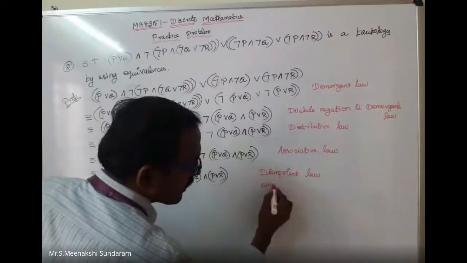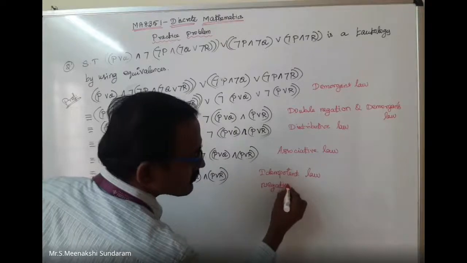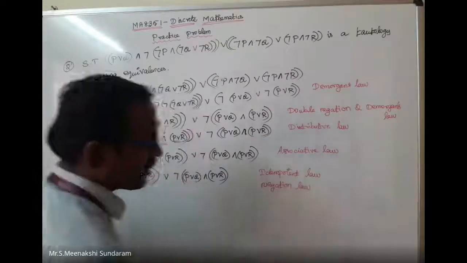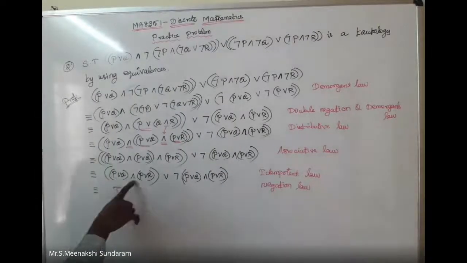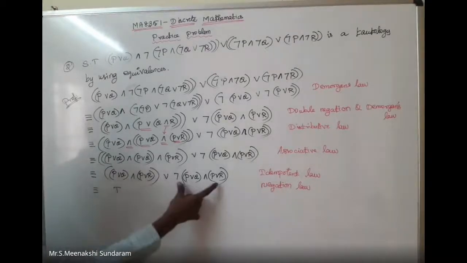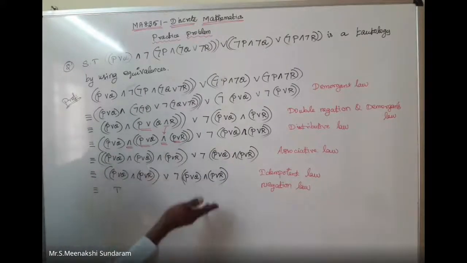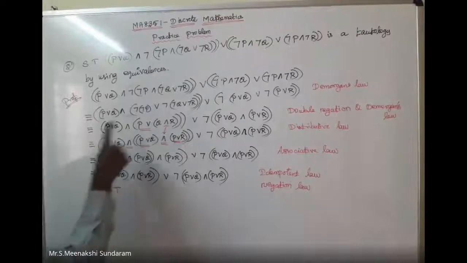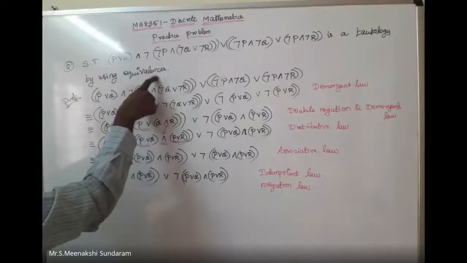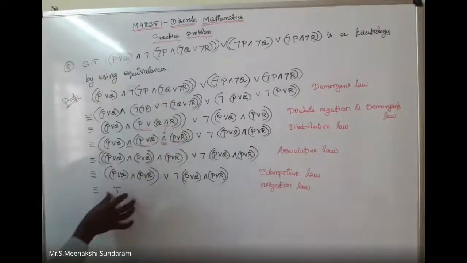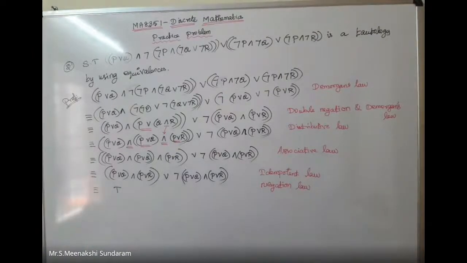Here I can apply the negation law. P conjunction the same value, here also the same value, the output is true. Because this is true, this is false. Here false, this is true. Here opposite. So finally we need to show that it is logically equal, that we can change to the tautology. In the final answer I want to bring the term as T.